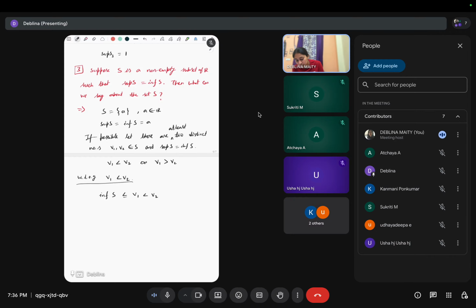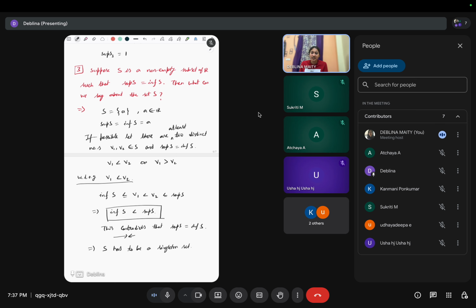Now v1 is less than v2, and v2 is less than or equal to the supremum of S, because the supremum is an upper bound of S. So this implies the infimum of S is strictly less than the supremum of S, which contradicts our hypothesis that the supremum of S equals the infimum of S. So S has to be a singleton set.